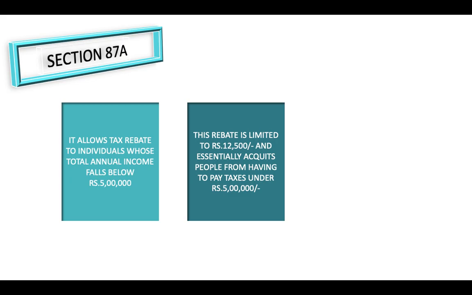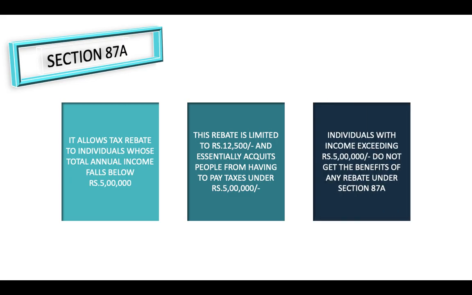Section 87A is applicable for individuals whose income is less than 5 lakhs. For them, a rebate is given up to 12,500 out of their tax liability. If their income is more than 5 lakhs, then the rebate under section 87A is not at all applicable. The income should be less than 5 lakhs for claiming rebate under section 87A, and the limit is 12,500.